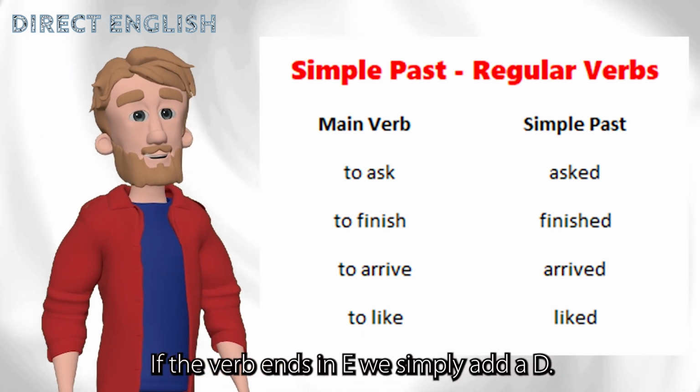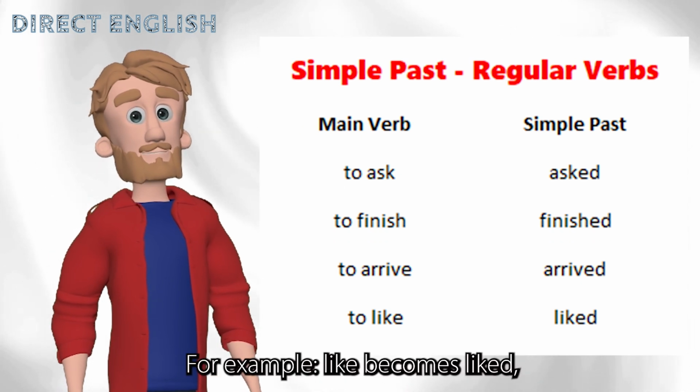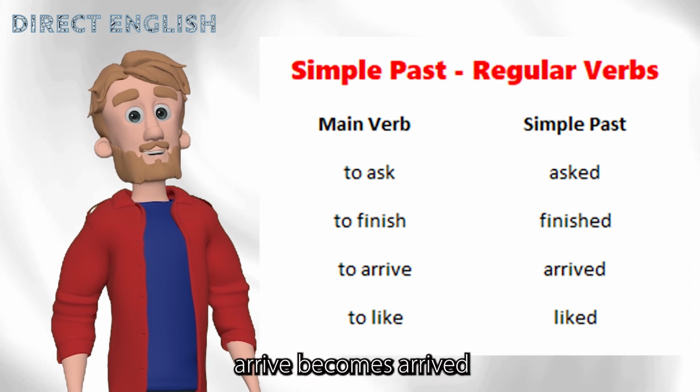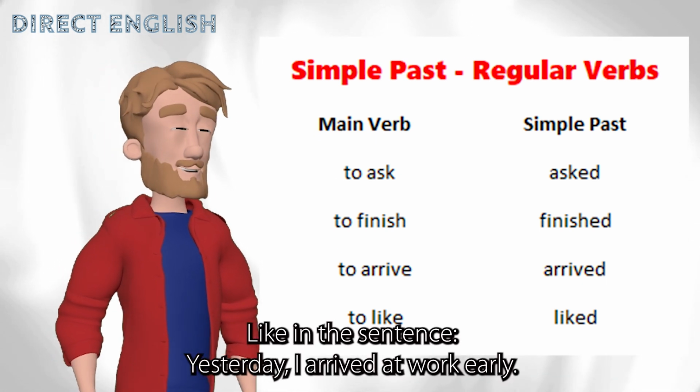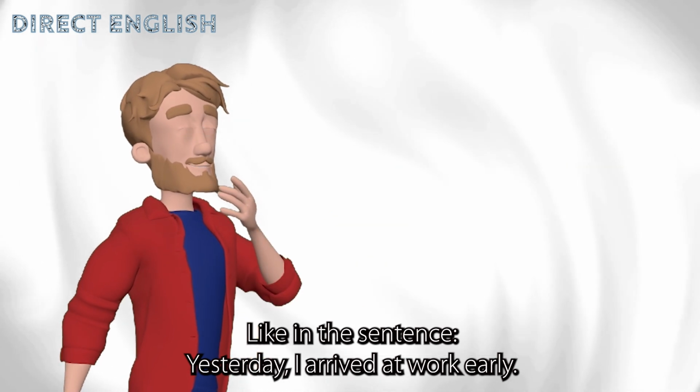If the verb ends in e, we simply add a d. For example, like becomes liked. Arrive becomes arrived. Like in the sentence, yesterday I arrived at work early.